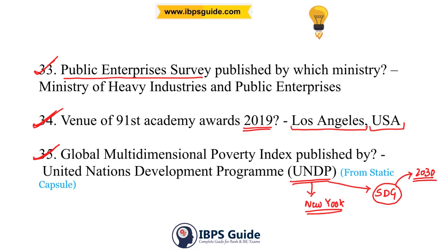Hence it seeks global development, and the head or administrator of the United Nations Development Program is Achim Steiner. Okay, this is from our static capsule.